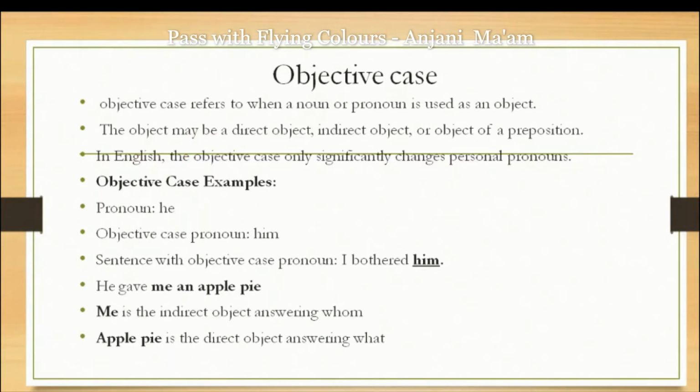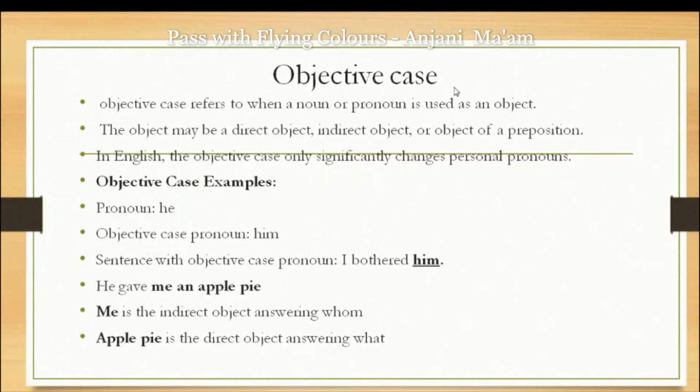Next, objective case. In the previous slides, we saw how and where we can use the subjective case. In this slide, we will see where the objective case can be used. Objective case refers to when a noun or pronoun is used as an object.